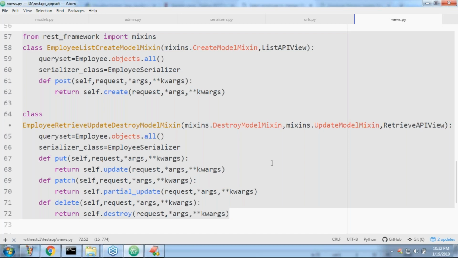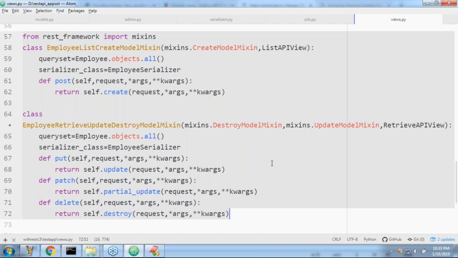The intention of telling this is that you have to be familiar with this also. Okay. Any doubt? Sir, my preference is always better to go for view sets, because generally we won't perform very complex operations. Highly recommended to go for view sets. If you are required to perform very complex operations, better to go for API views. That's it. But at the end of the day, you are required to be familiar with both things.